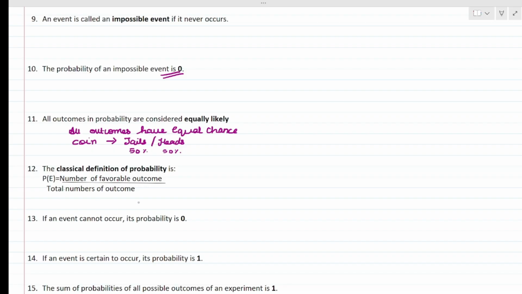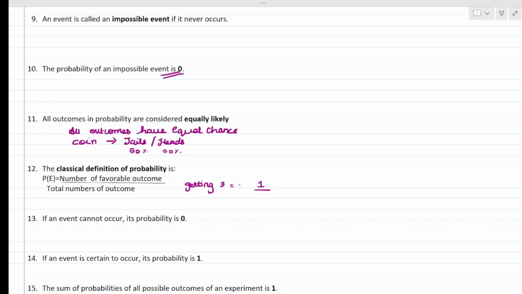What is the formula? Number of favorable outcomes upon total number of outcomes. Say for example, for dice again, we are asked for getting 3. Find out the probability of getting 3 on a dice. When the die is rolled once, for getting 3, you will get it only once.